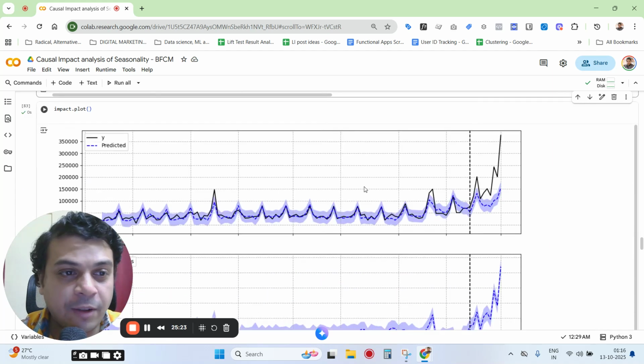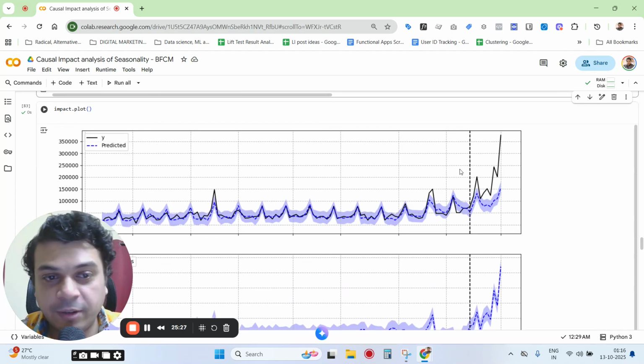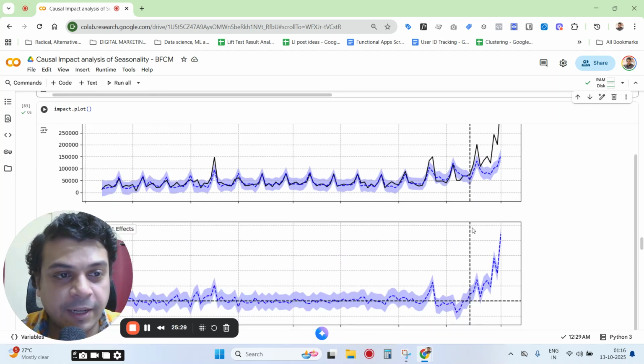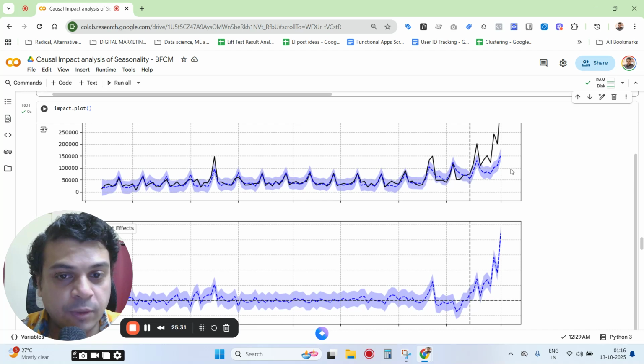So this is how the graph looks. This is the original one. As you can see, this is that period again, 23rd of November, where the impact started, and obviously there was a significant spike in total sales after that.